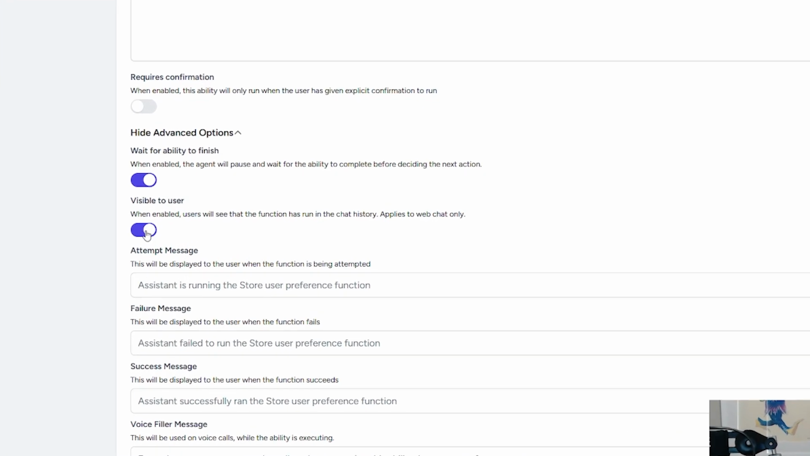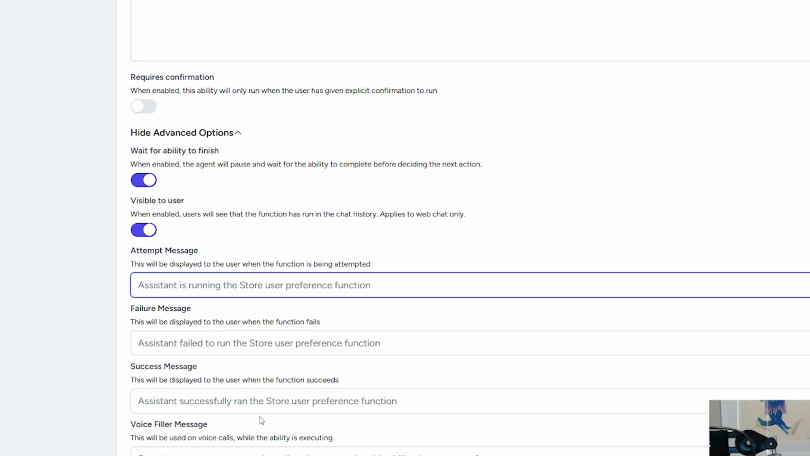So visible to user in a web chat means that the user will see a message to say when this ability is being executed and when it's succeeded. You can either have the default ones, which is what you can see in gray here, or you can type your own. I'll leave visible to user on in this case, but it's just a choice whether or not you would do that, depending on the situation. Because we're just doing this as a little tutorial, we'll leave the visible to user turned on.